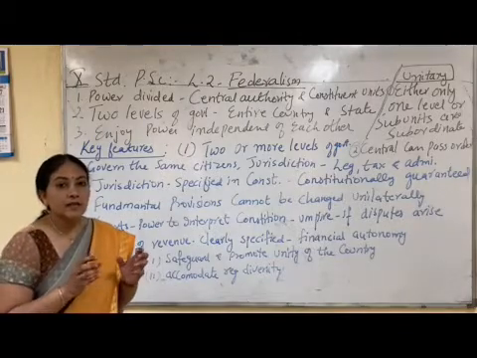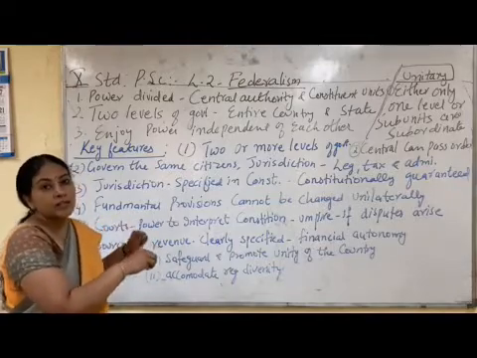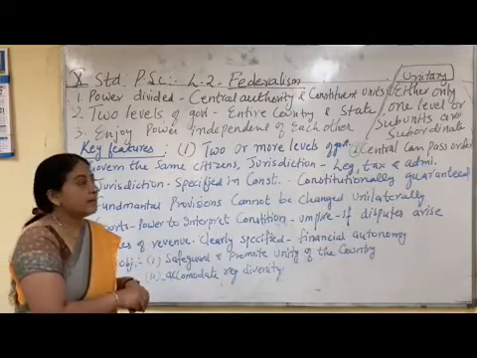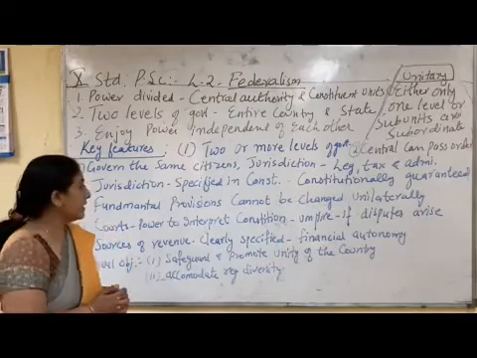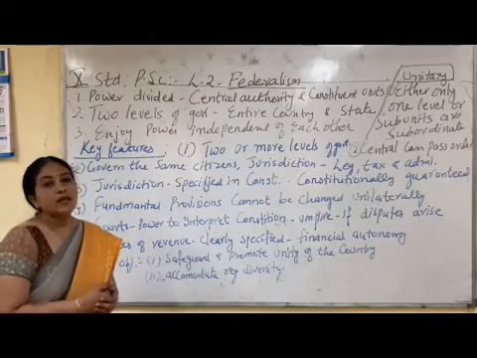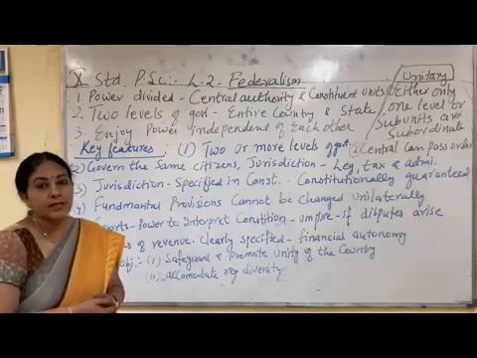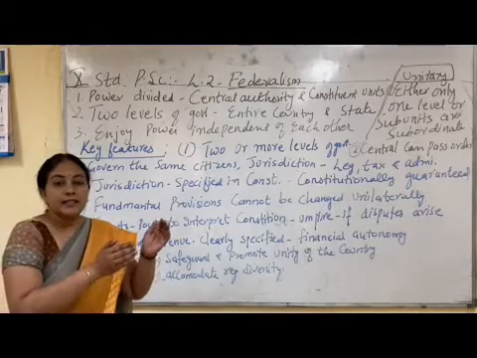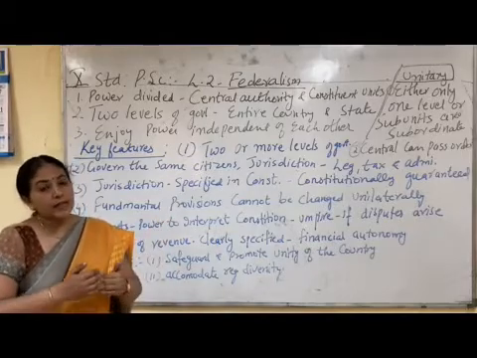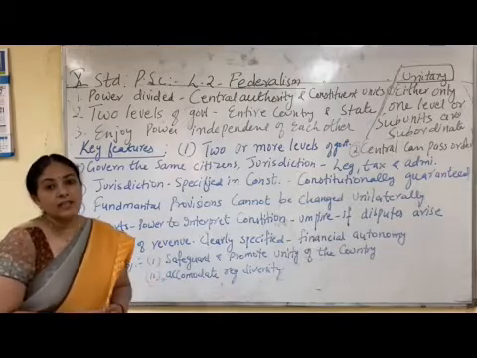So the authority and powers of the 2 tiers of the government are constitutionally guaranteed, and whatever provisions are given in the constitution cannot be changed by any one tier of the government. That means the state government alone cannot change the laws, and the central government alone cannot change the laws.